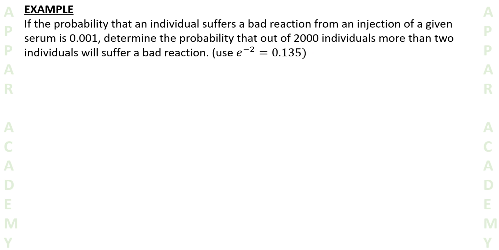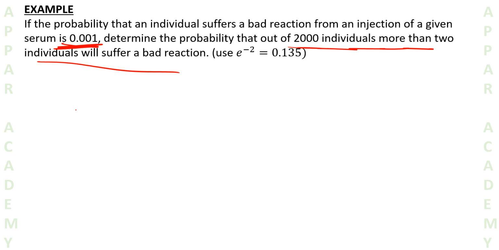Let's discuss an example. If the probability that an individual suffers a bad reaction from injection of a given serum is 0.001, so the probability of success is 0.001, and it's a very rare case. Determine the probability that out of 2000 individuals, more than 2 individuals will suffer a bad reaction.